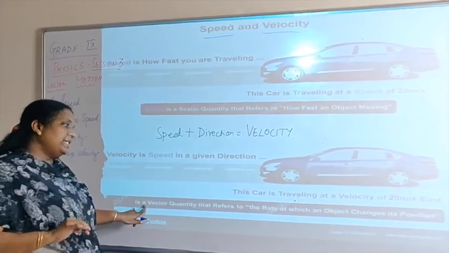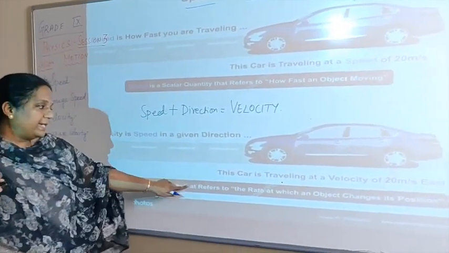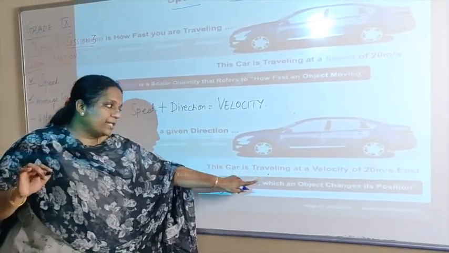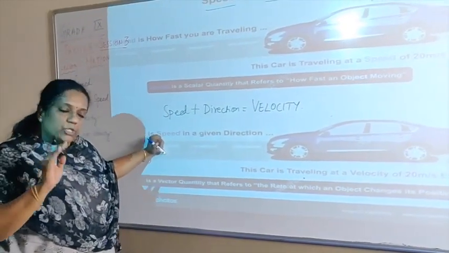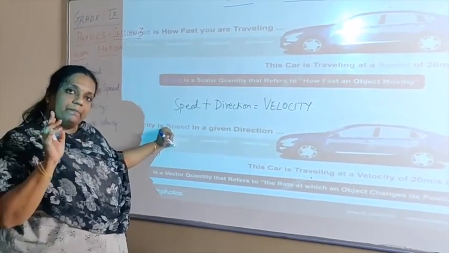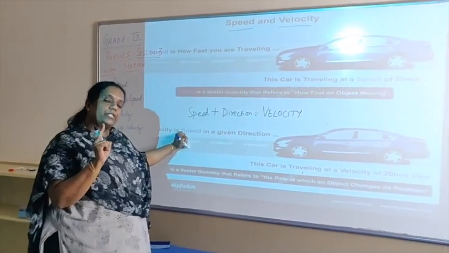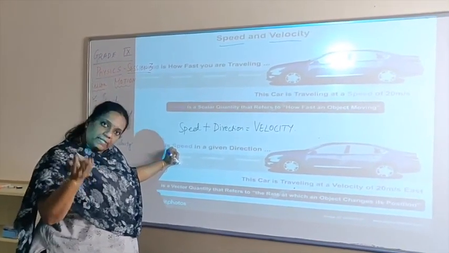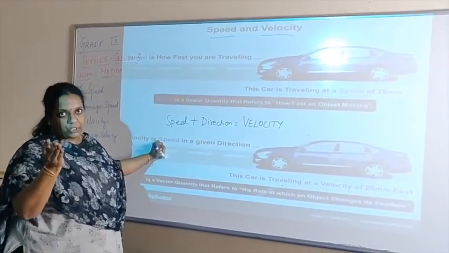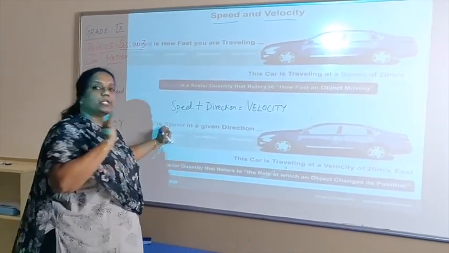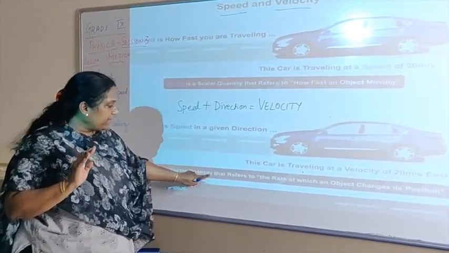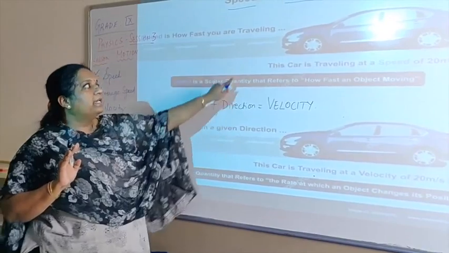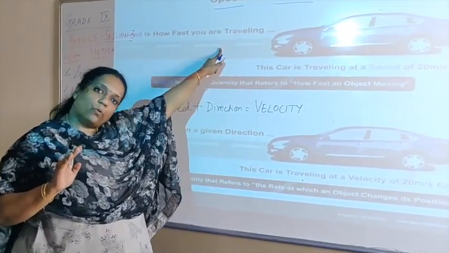So, velocity is a vector quantity that refers to the rate at which an object changes its position. Remember, when we talk about an object changing position, we automatically have to mention in which direction it is changing its position. So, that is why velocity is a vector quantity, but speed is a scalar quantity.